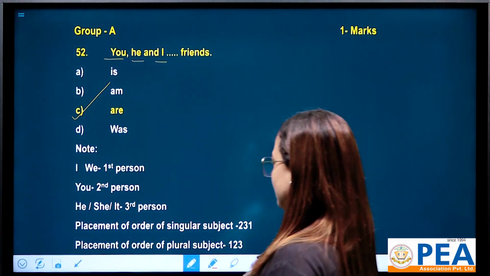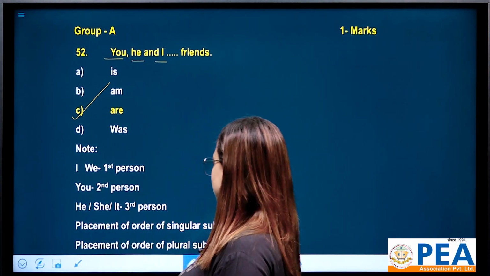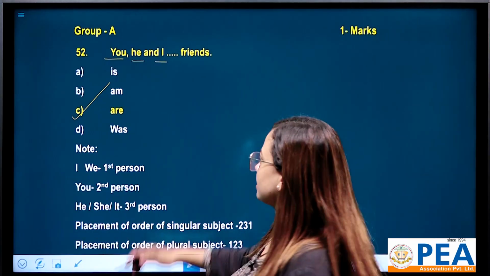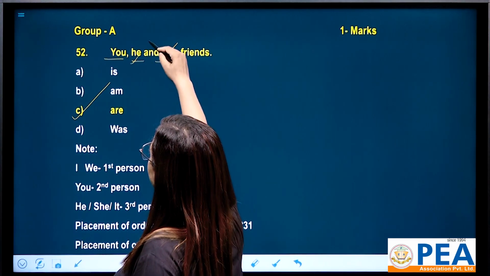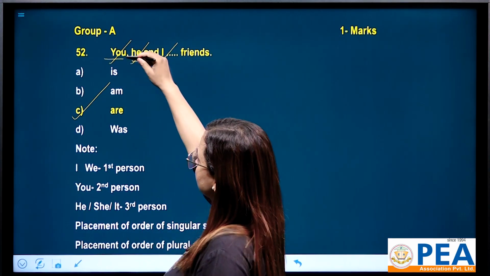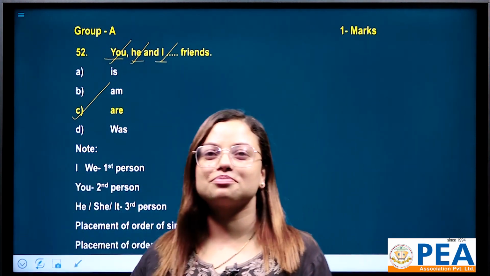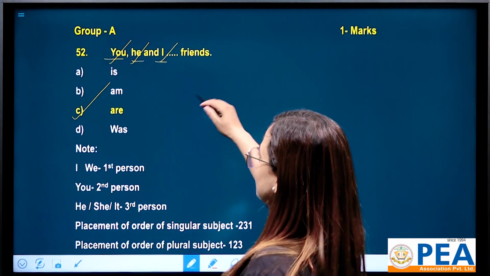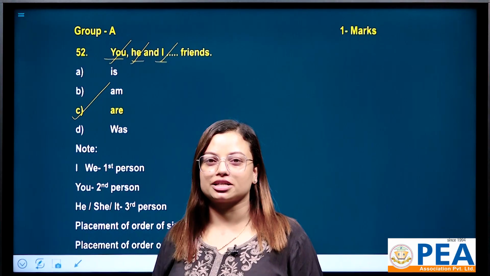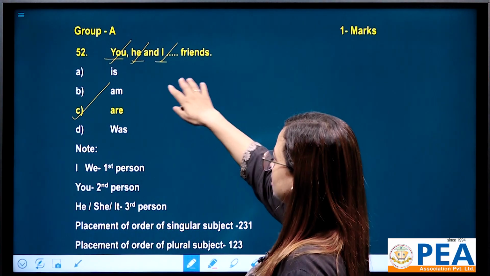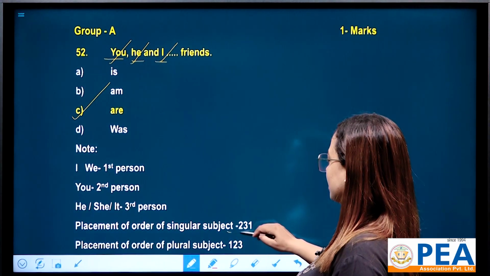If there are singular subjects like I, he and you, here this you stands for a singular subject because it is followed by 2 more singular subjects, right? So in terms of this sort of sequence, you have to follow 231.